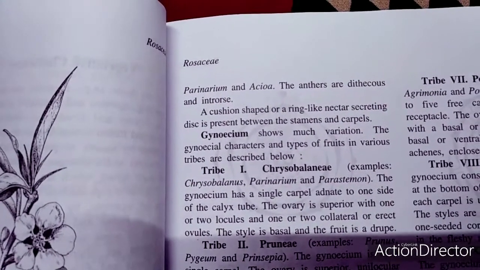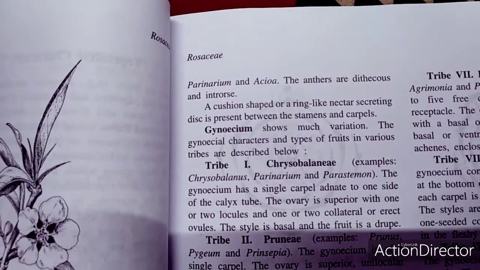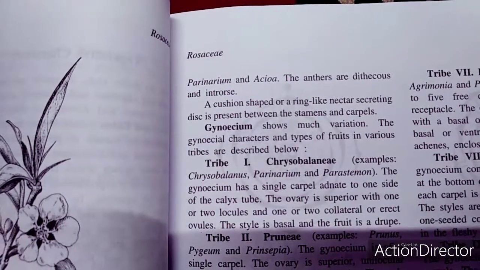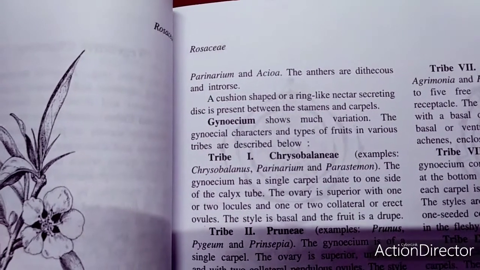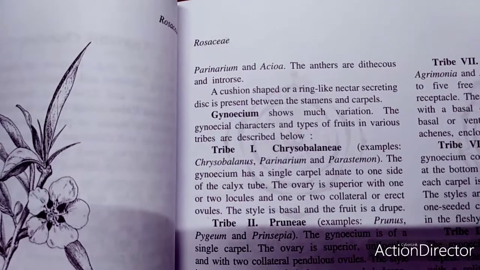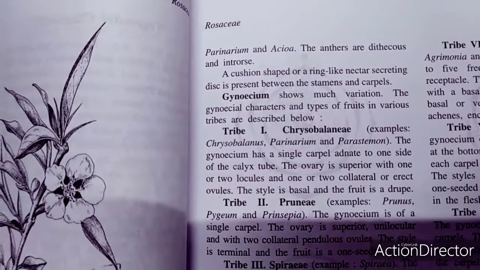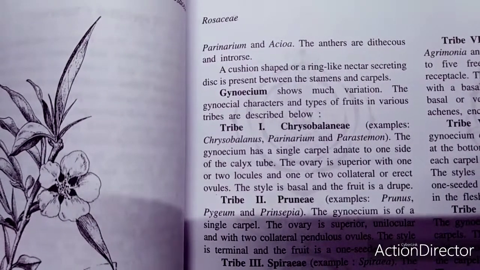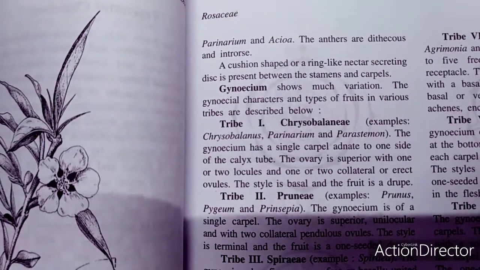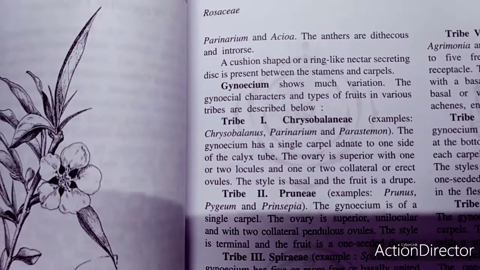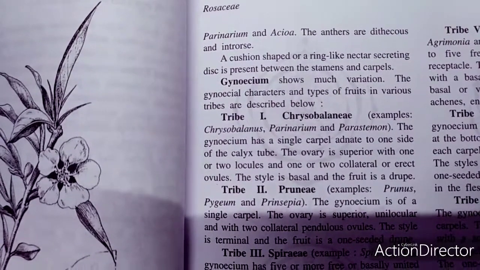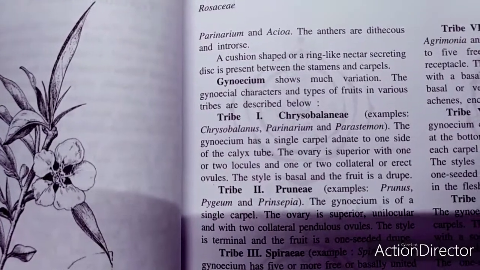The gynoecium shows much variation. The gynoecial characters and the type of fruit in various tribes are described as below. There are 10 tribes. The first one is called the Chrysobalaneae, and the best examples are Chrysobalanus icaco as well as Parastemon. In this case, the gynoecium has a single carpel which is adnate to one side of the calyx tube.